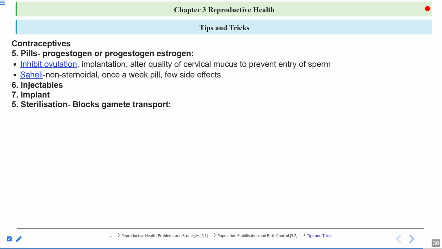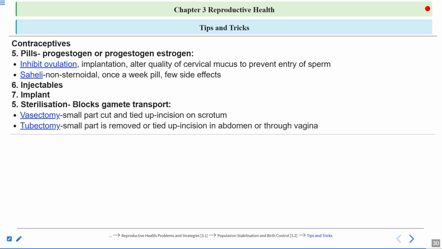Then there are sterilization procedures which block gamete transport. Under this, there are 2 methods: vasectomy, which is done in the males, where a small part of the vas deferens is cut and tied, and tubectomy, which is done in the females, where a small portion of the fallopian tube is cut and tied.